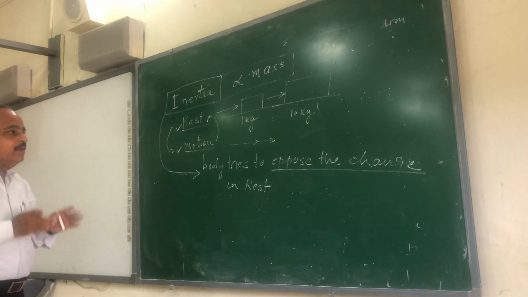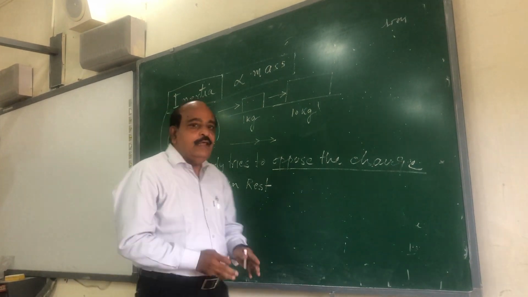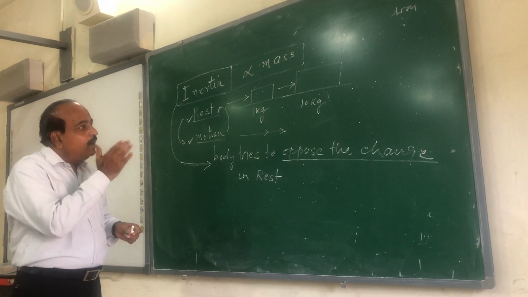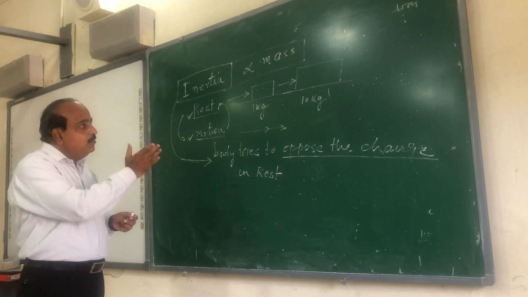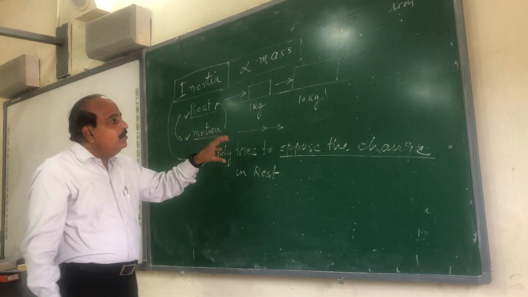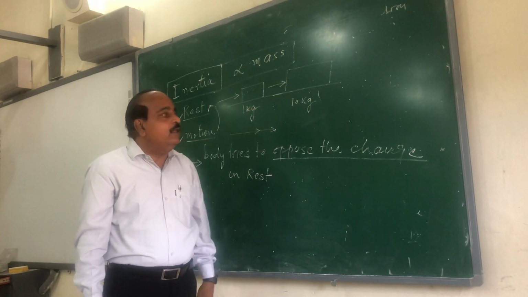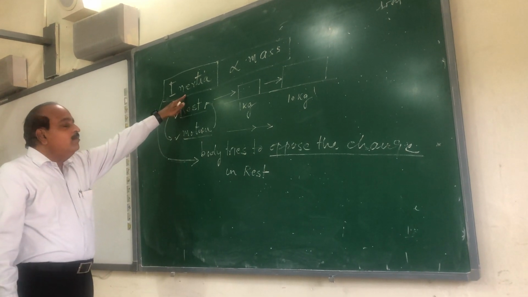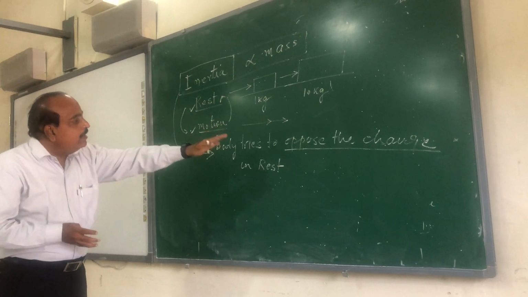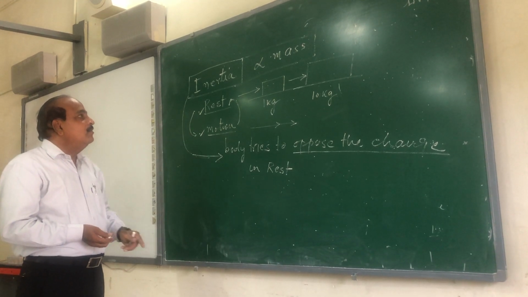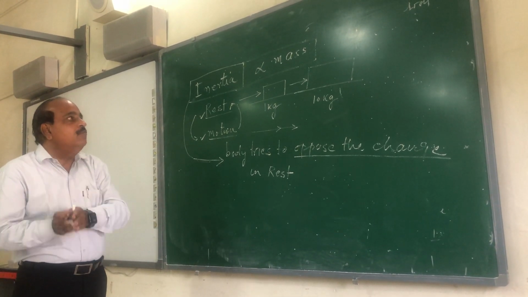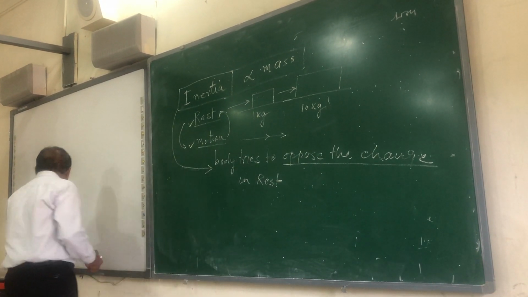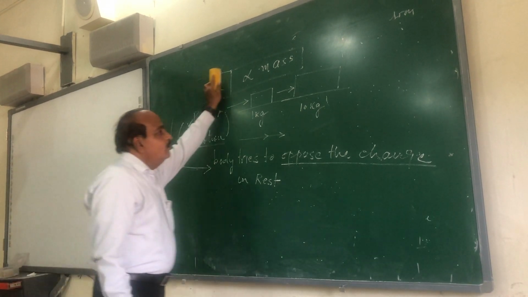So a body always tries to maintain its state until or unless it is compelled by some external force. When some force is applied, the body tries to oppose that force up to its capacity, and the capacity of a body to oppose the force directly depends on the mass of the body. Greater the mass, greater the opposition the body will offer. That opposition offered by the body to that external force is called inertia. So inertia is the tendency of a body to maintain its state, and it directly varies with the mass.